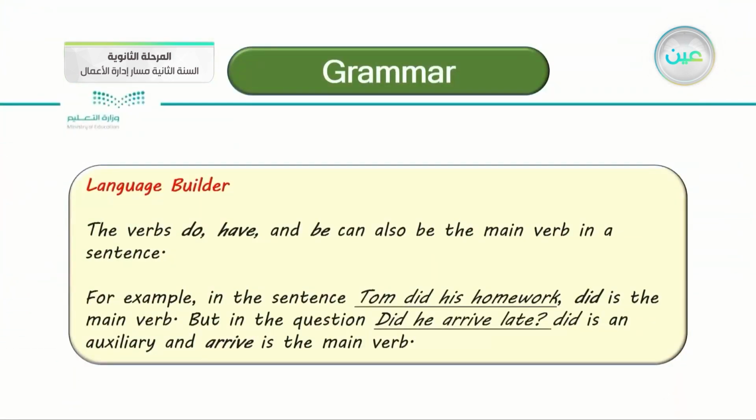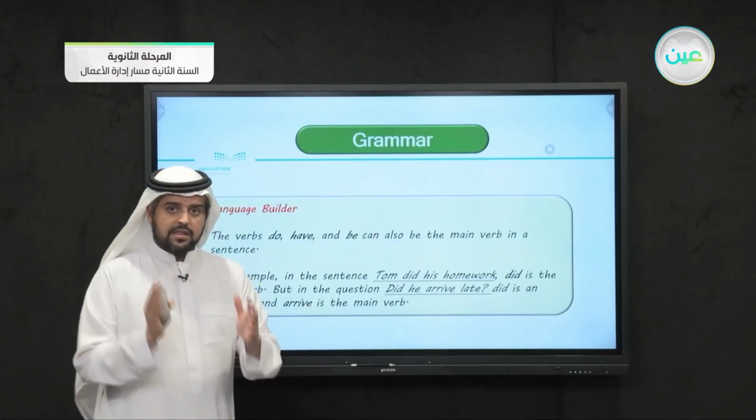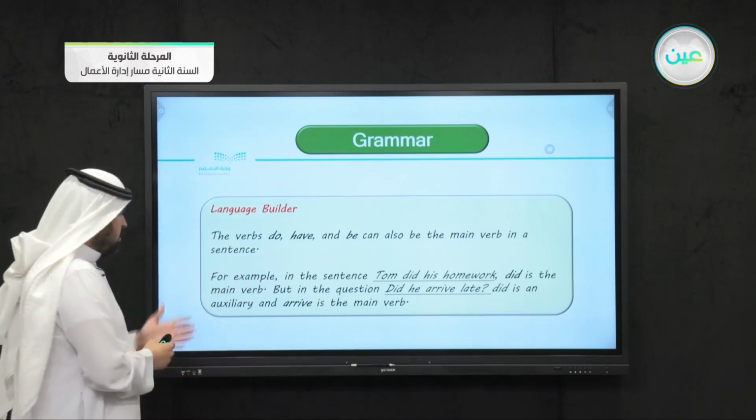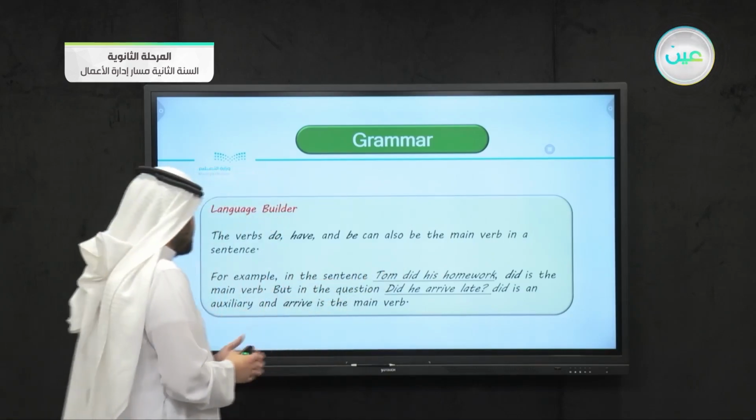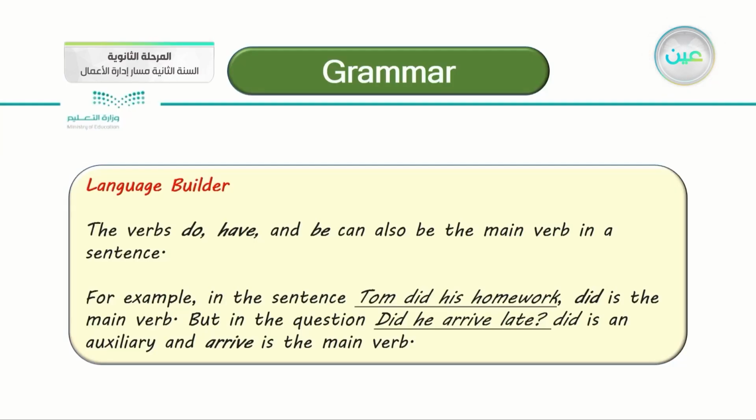So this is a little information for you, a language builder. The verbs do, have, and be can also be the main verb in a sentence. Let's see how. For example, in the sentence, Tom did his homework, did is the main verb. Why? Because there is no other verb in the sentence. But in the question, did he arrive late? Did is an auxiliary verb and arrive is the main verb. So if there's no other verb in the sentence, the auxiliary verb is the main verb.